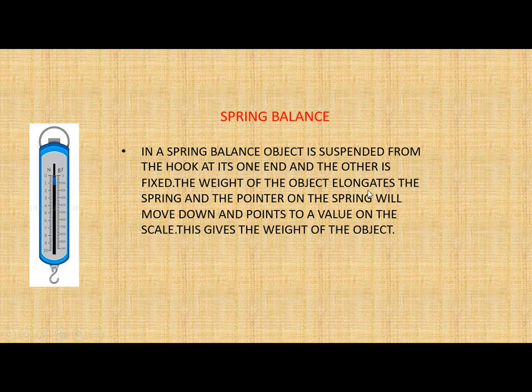The weight of the object elongates the spring and the pointer on the spring will move down and point to a value on the scale. So this is the scale where the spring balance will point. The scale will show the weight of that object. So this is how the weight of an object is measured using a spring balance.